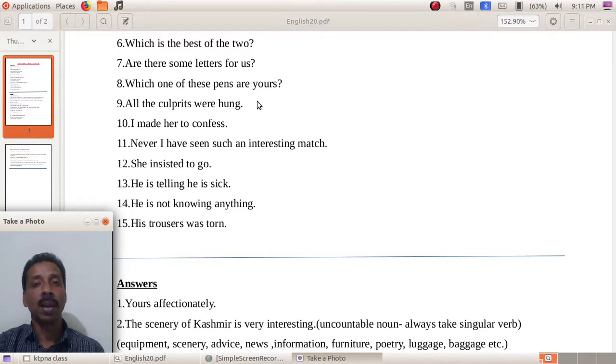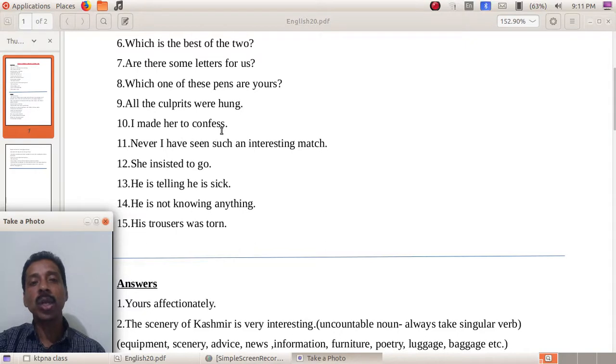That is the meaning, to suspend. Now does it mean the culprits were suspended? No, right? As a form of punishment, they were hanged. All the culprits were hanged. What is hanged? To kill someone by hanging. So all the culprits were hanged to death.